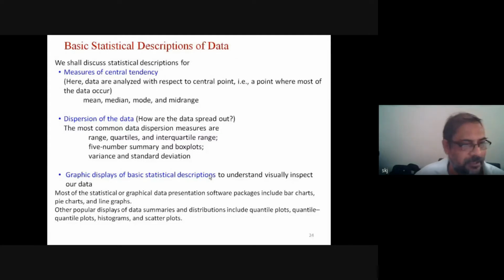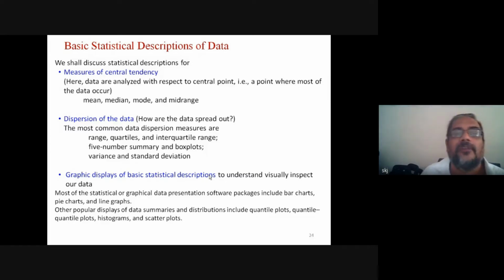They are basically data values, and their occurrence can also be repeated. Some data may appear only one time, and some data may have repeated appearance. Now we have to understand its behavior. So some central point, we say some important point, and we want to understand its behavior with respect to that central point.